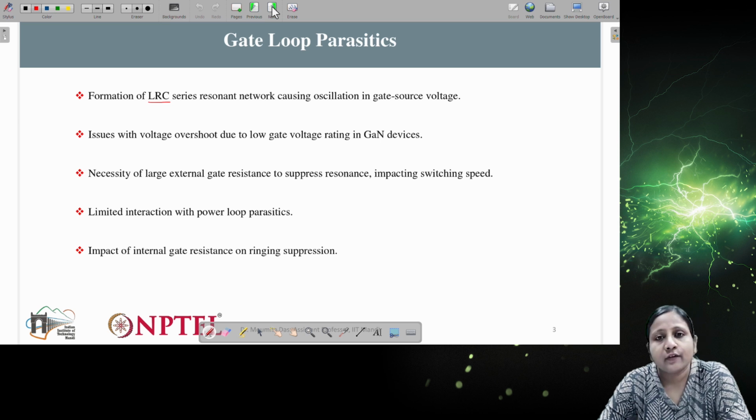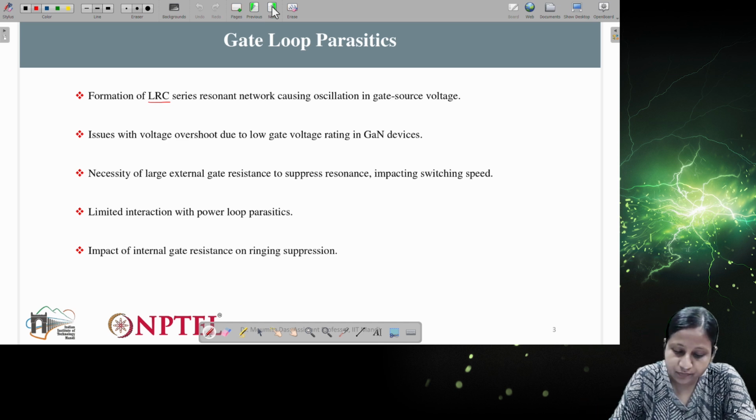So generally for a silicon carbide device, this internal resistance is higher as compared to a silicon or GaN device. So in the silicon carbide device, the problem related to oscillation will be lesser. But in the case of a gallium nitride device, this resistance value is very small. So if we try to operate at higher frequency, this small resistance will cause huge oscillation in this particular